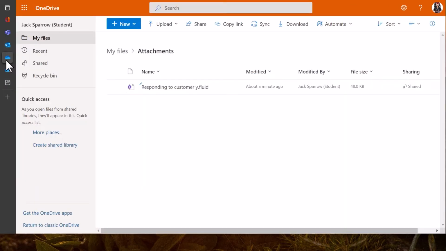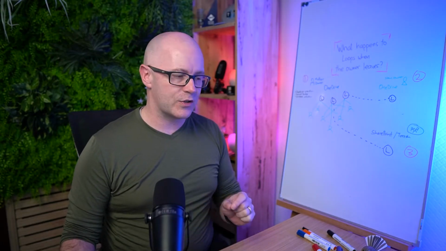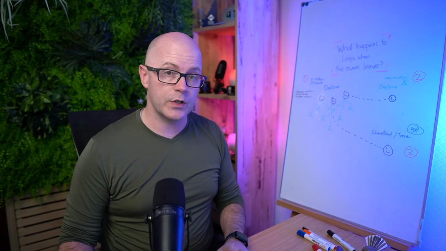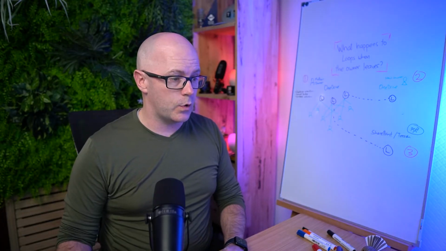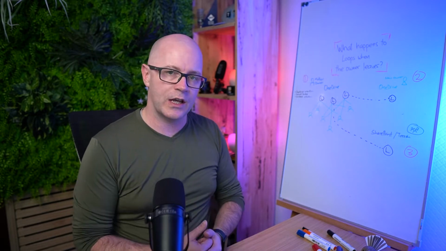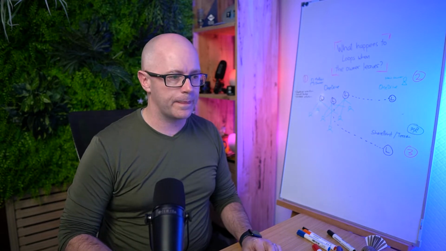Where are they stored? They're stored in OneDrive. When a loop is created in Outlook, it is stored within the attachments folder of Jack's OneDrive. And the other two loops are stored within Microsoft Teams chat files, also within Jack's OneDrive. So what's going to happen when Jack leaves the organization and his account is deleted? We're going to step through some of these things now.